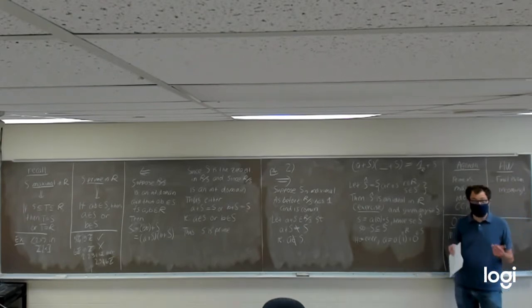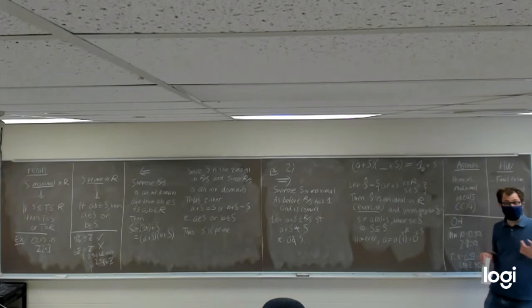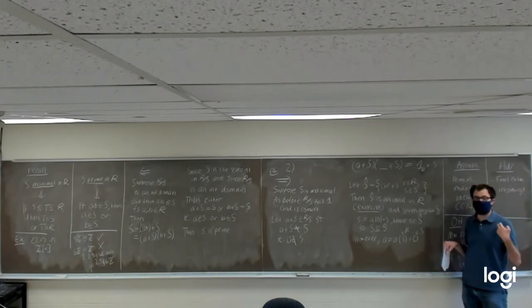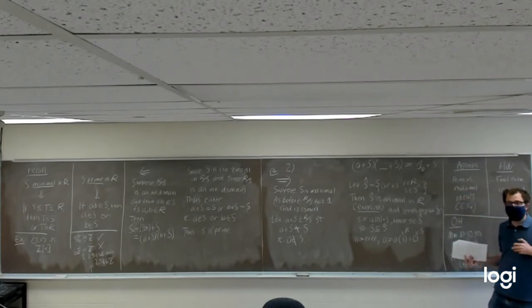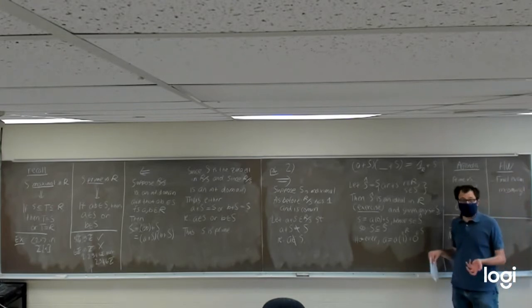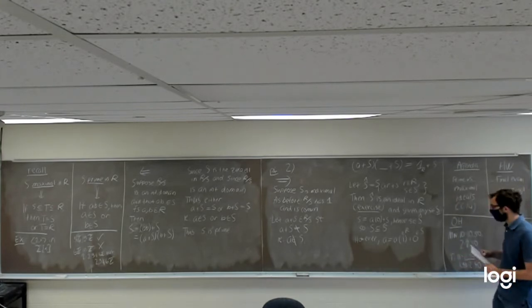Well, S is an ideal, which means it's a subring, which means it's a subgroup of R under addition, and thus any ideal has to always contain the additive identity from our ring. So it has to contain 0.